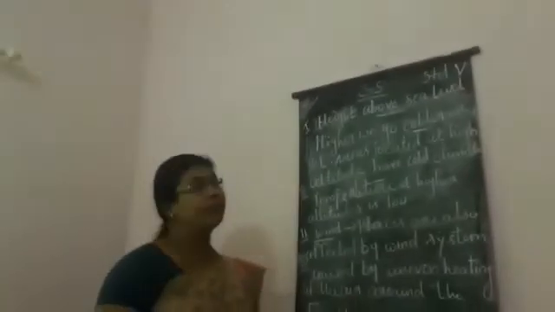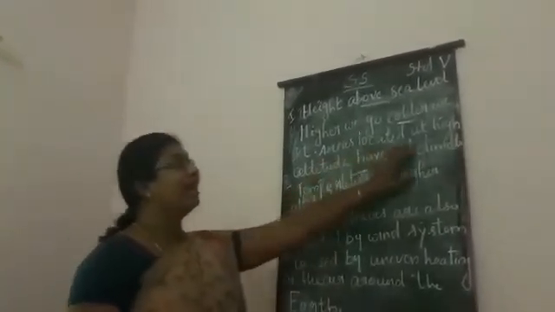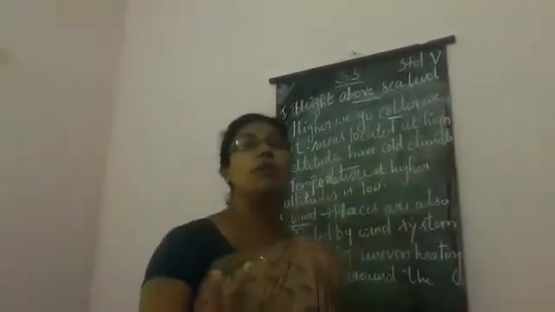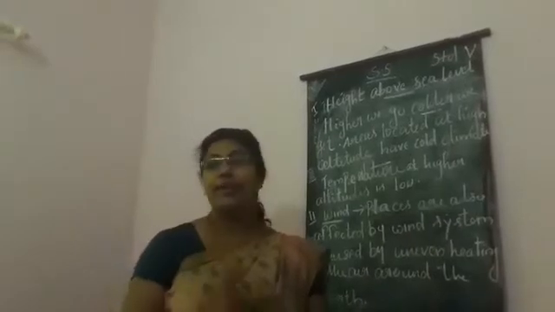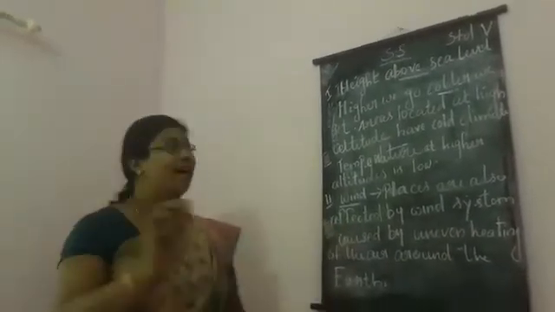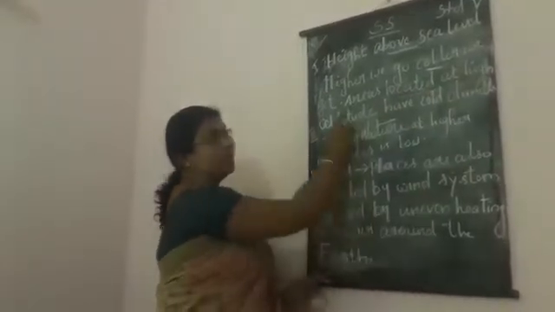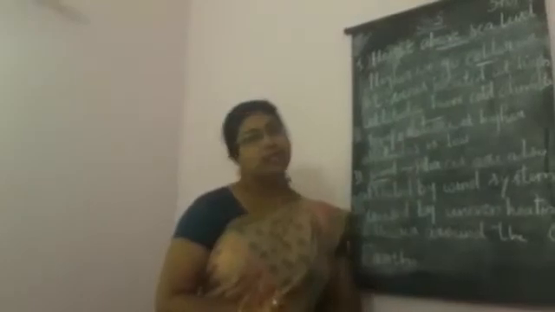Most probably the climate is cold. The areas located at high altitude have a cold climate. Where can we see the cold climate, my dear children? The area located at high altitude has the cold climate.